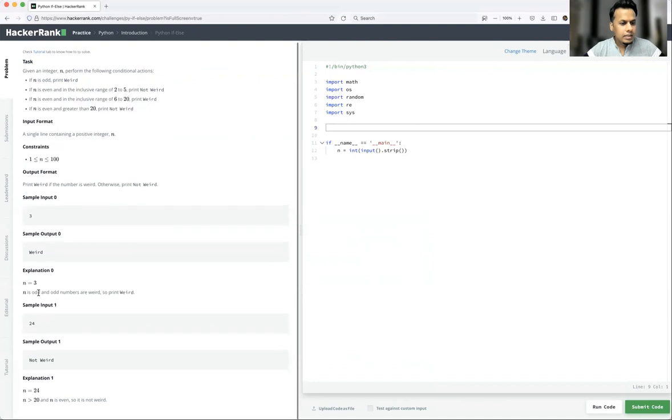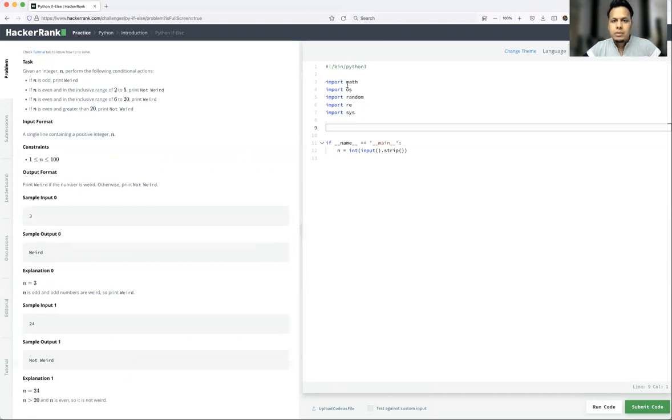And yeah, explanation: n equal to 3, n is odd and odd numbers are weird, so print weird. Okay, so that's what they want. And next is sample input 24, not weird. So n equal to 24, which is greater than 20, and n is even, so that's not weird. So basically you need to print weird or not weird depending on whether the given number is even or odd.